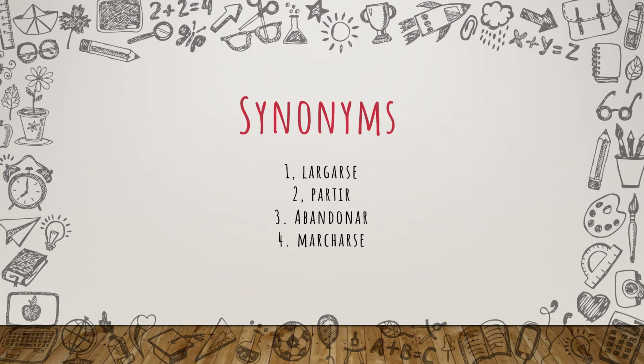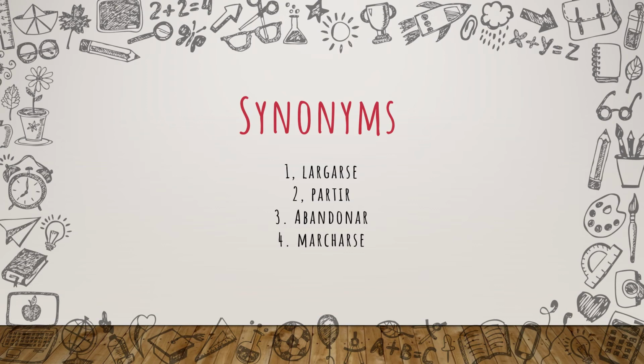The third one is abandonar, which is to abandon. You use it especially when you are going to tell a sad story. For example, yo abandoné a mi esposa. This is just an example. It's like you abandoned your wife. You had a relationship and you decide to walk away and never come back. Abandonar is to leave and never come back. And marcharse is also to leave and kind of like not coming back.